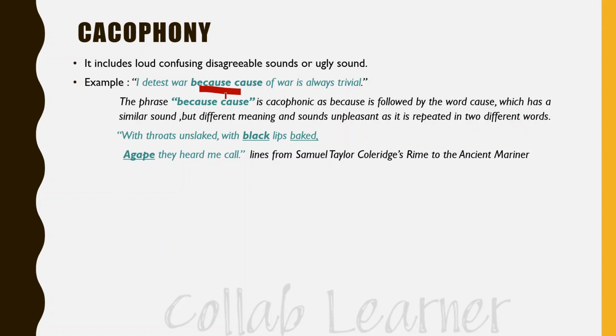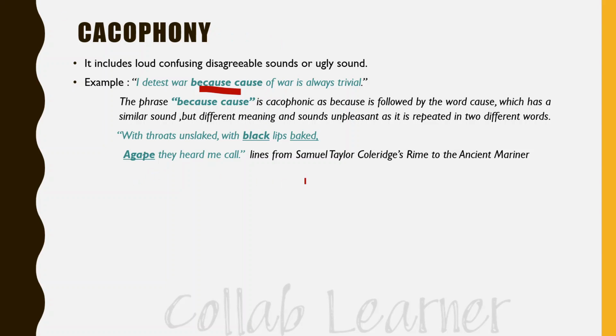Similarly, in normal sentences we use two kinds of words which have different meanings but similar sounds, followed by one another, which sounds ugly or disagreeable at the time. So these kinds of words used in literature are termed as cacophony.